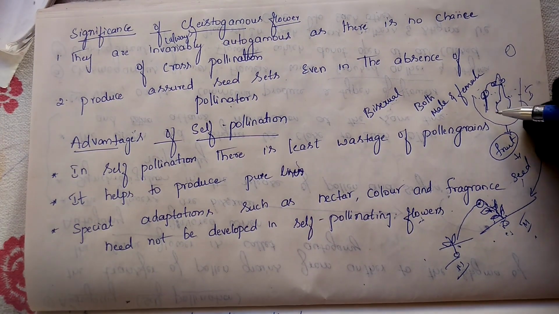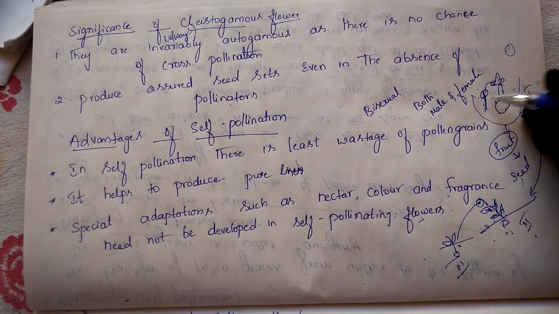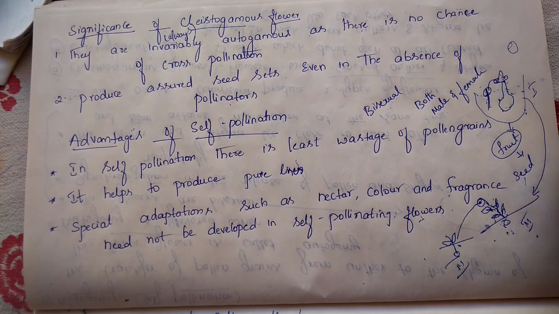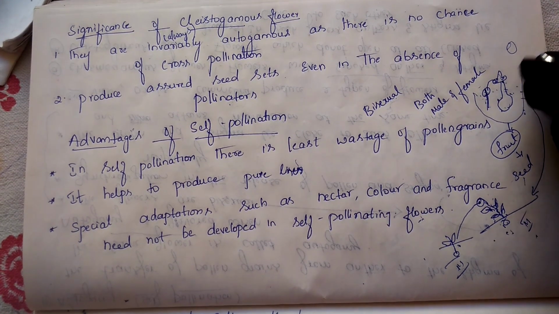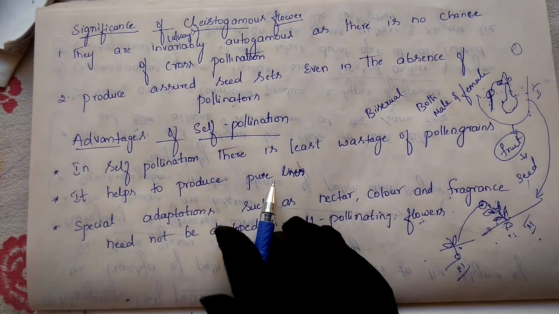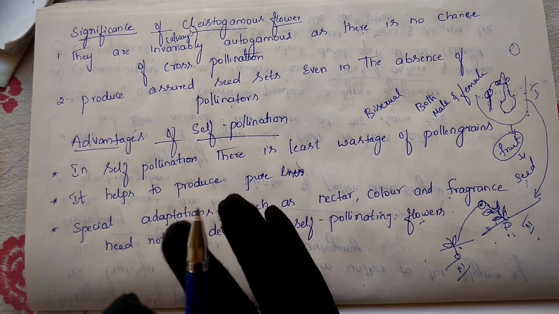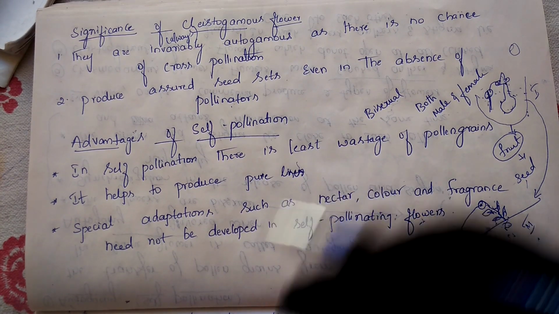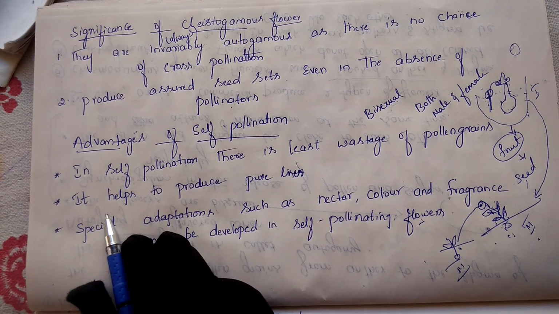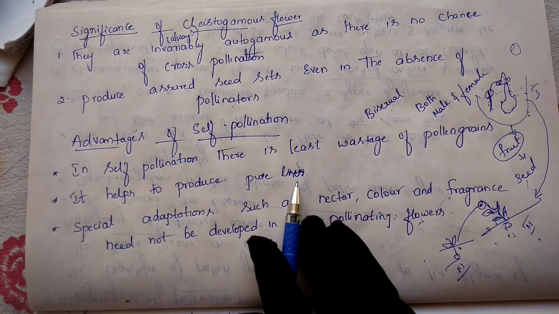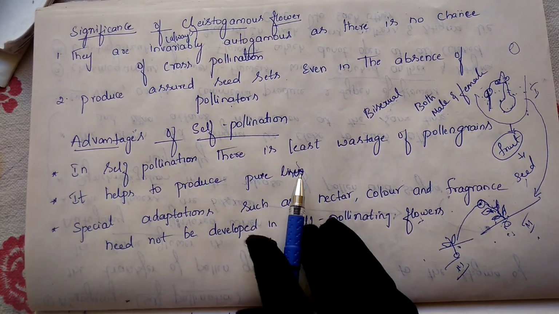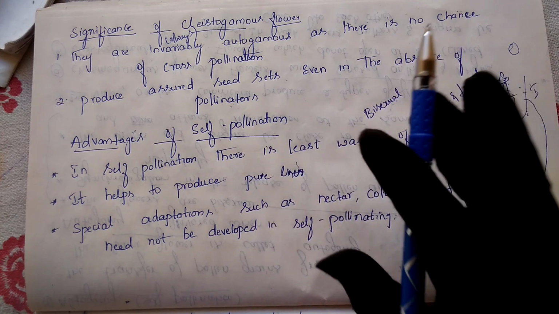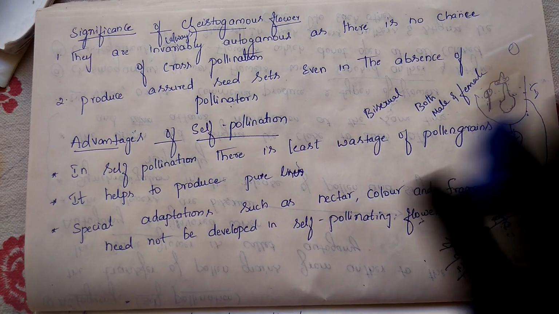Because both male and female have the same character, the offspring they produce will also go on getting the same character. So the next benefit: if the plant has a good quality, that good quality will be transferred from generation to generation. It helps in producing the pure line. Pure lines means the same characters will be transmitted from one generation to another generation.